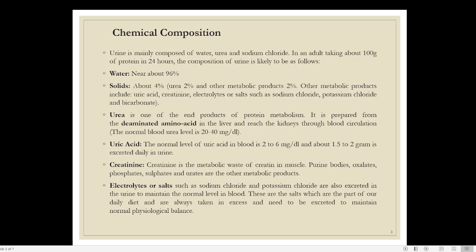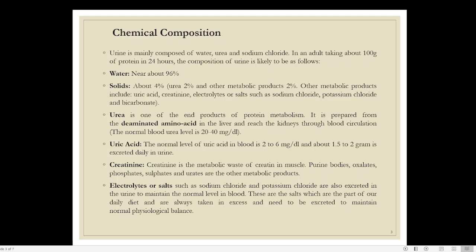So there are certain situations where this urea will increase. Some people have kidney problems. If you have any kidney problem, what will happen? Your body may not be able to remove the waste material, especially urea, from your blood. And this urea will remain in the blood.